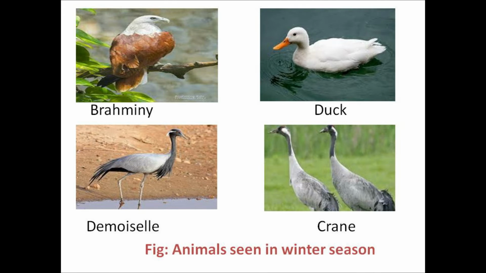You can see here, first one is brahmini. These are the animals that we see in the winter season. Second one is duck, third one is diamond cell, and last one is crane.